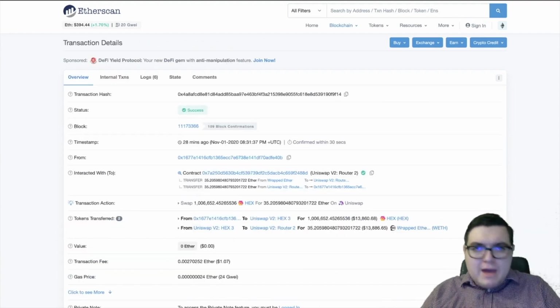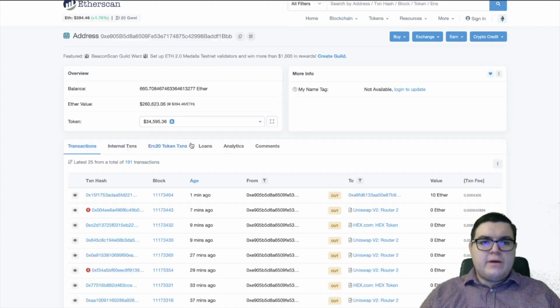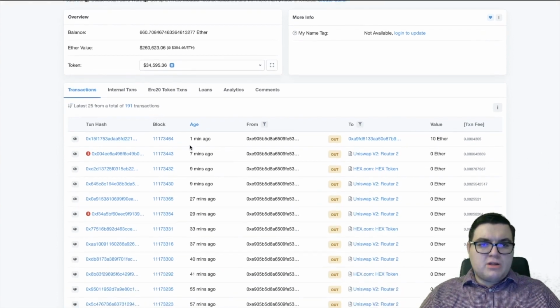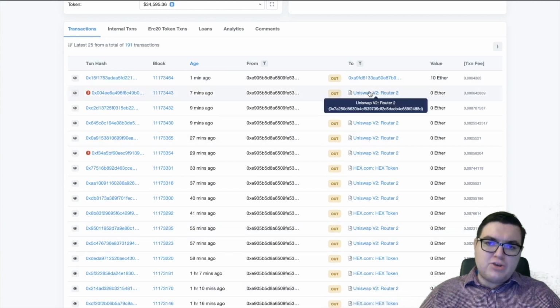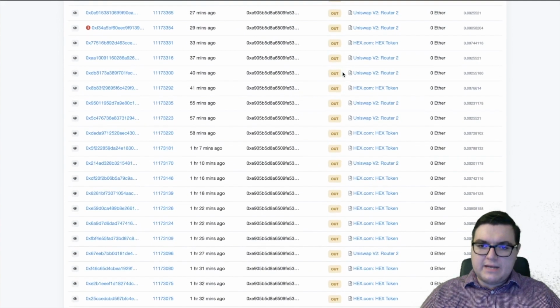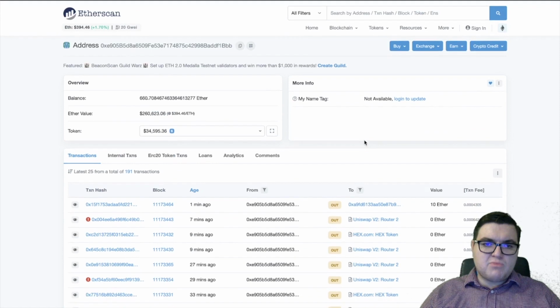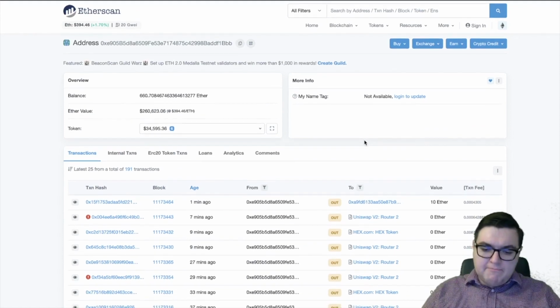whale, a mini whale, an orca, a shark, I guess you could say. It would be this individual with the $260,000 in his wallet. We see that there's a lot of transactions going through. Most of these are around Hex and Uniswap, and this one's valued at 10 Ethereum, and most of them are very small transactions.